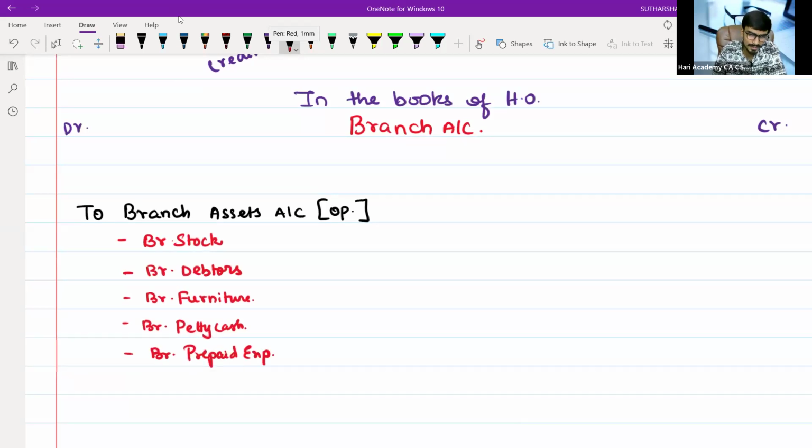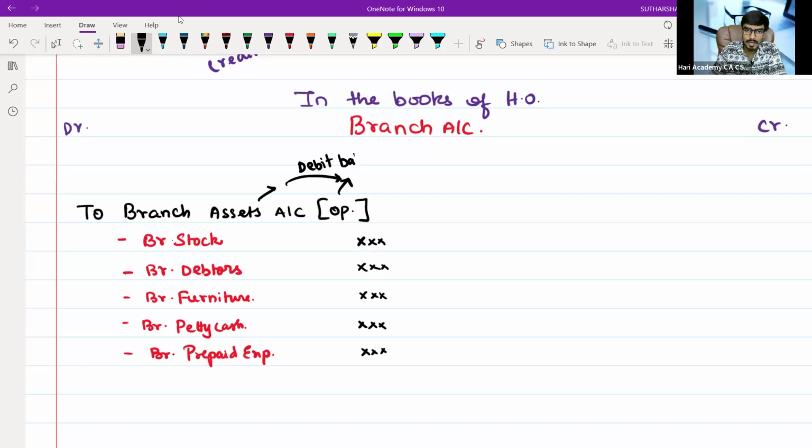These are the basic five things which most branches will have. Everything you should put on the debit side because it is an opening balance. An asset having an opening balance will have a debit balance. All assets' opening balances show a debit balance, so we are debiting them.